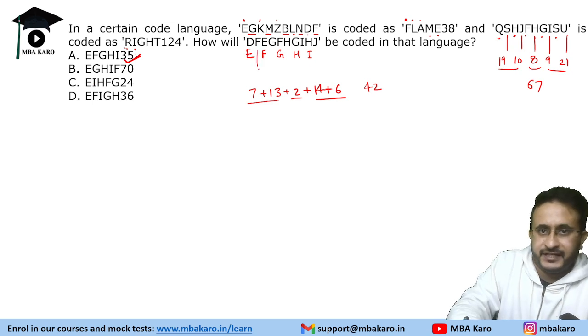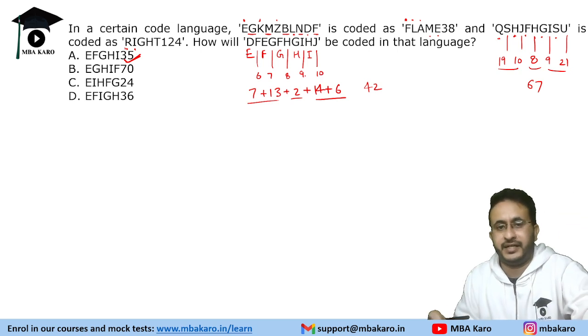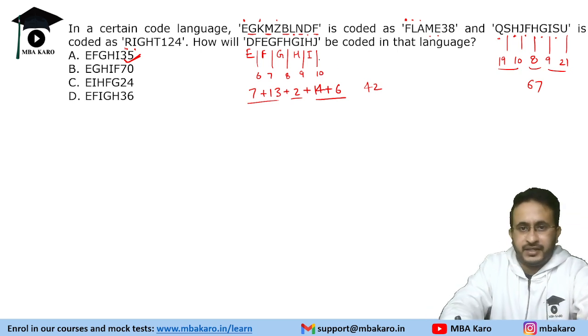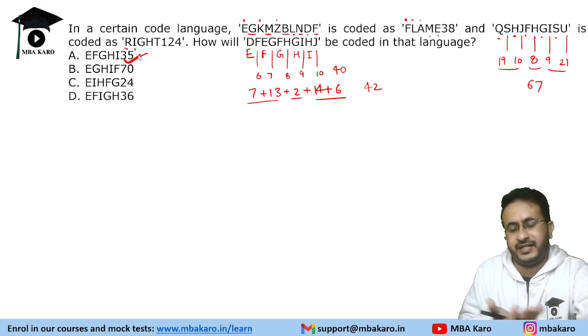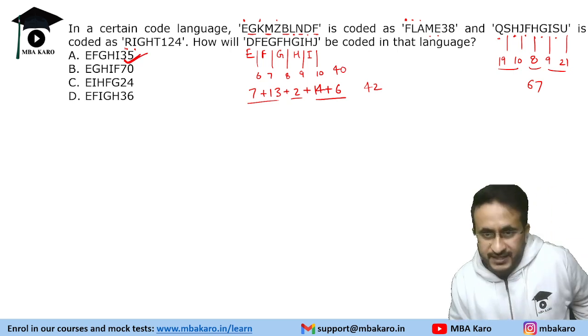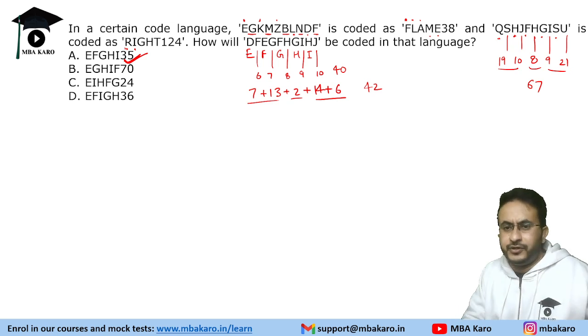So definitely, if you are getting a particular question like this, 6, 7, instead of breaking your head over how it can be done, just simply mark that as the answer, because that is the only option which has E, F, G, H, I. Now, if you start thinking of the logic, that's a foolish thing.